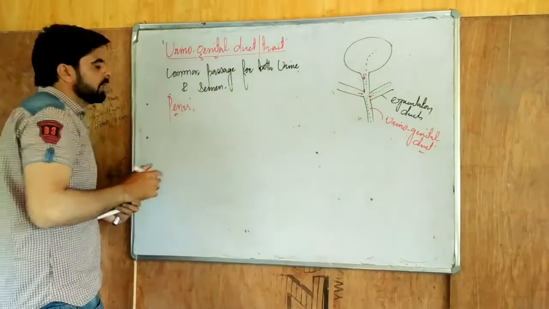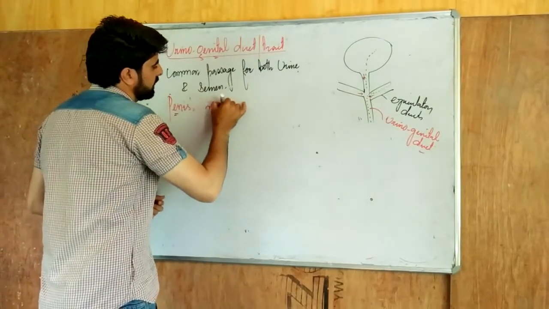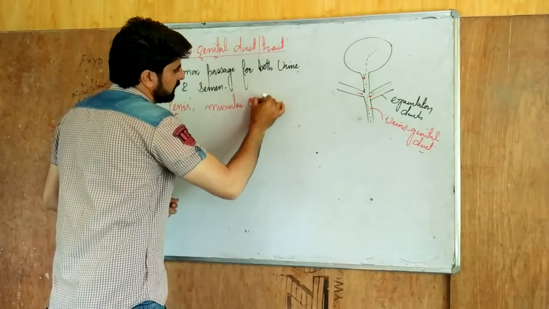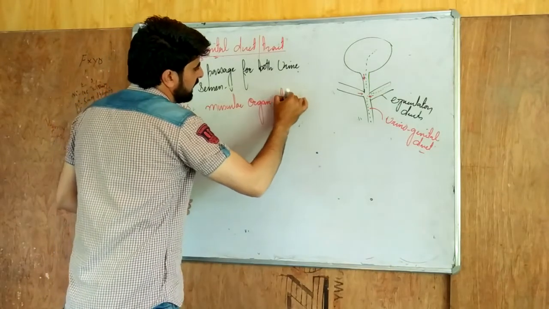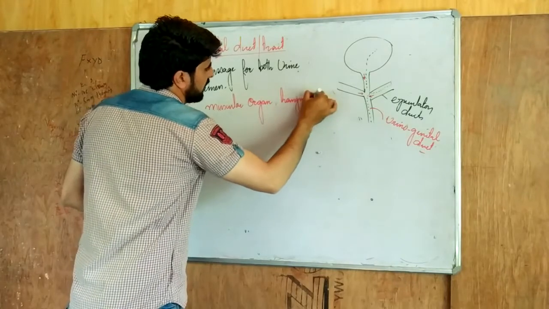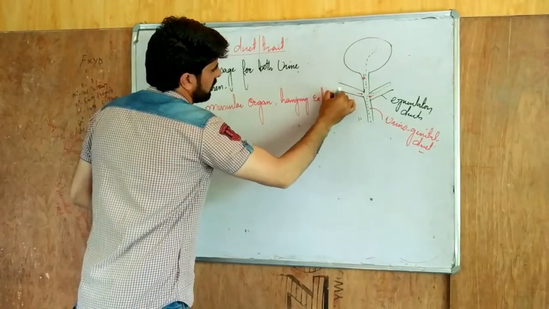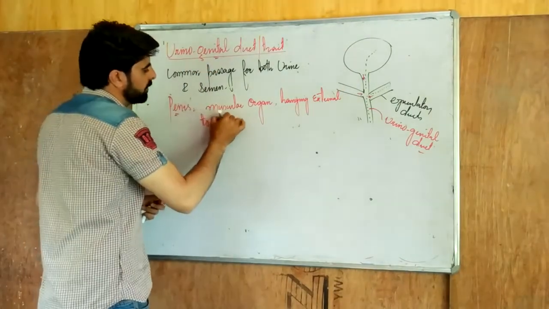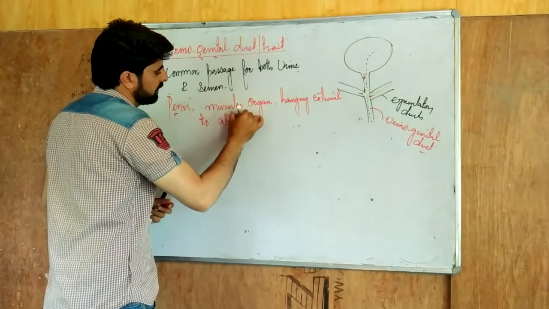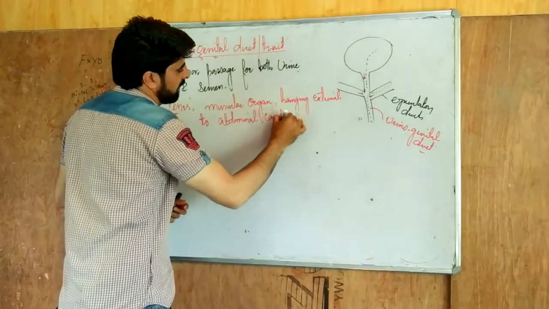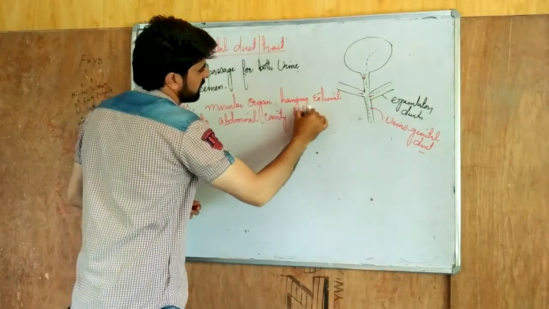Take the penis. Penis is a muscular organ hanging external to the abdominal cavity, behind the scrotum.